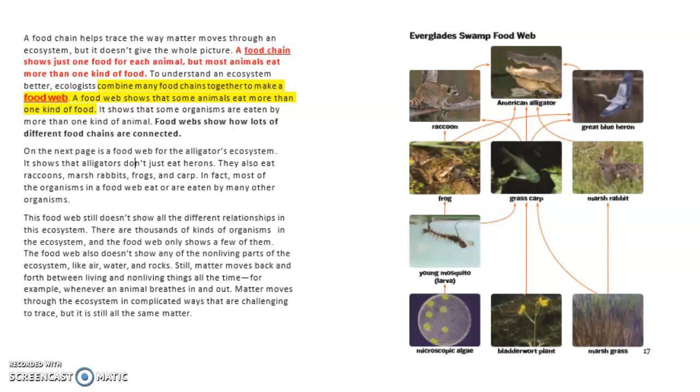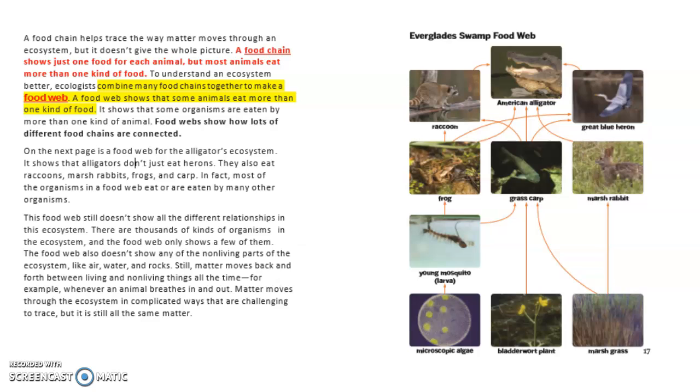A food chain helps trace the way matter moves through an ecosystem, but it doesn't give the whole picture. A food chain just shows one food for each animal, but most animals eat more than one kind of food. To understand an ecosystem better, ecologists combine many food chains together to make a food web.